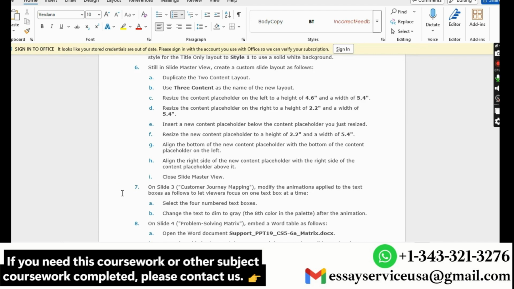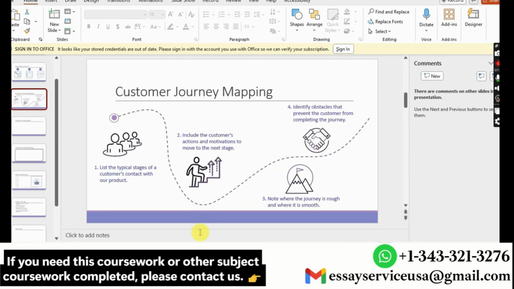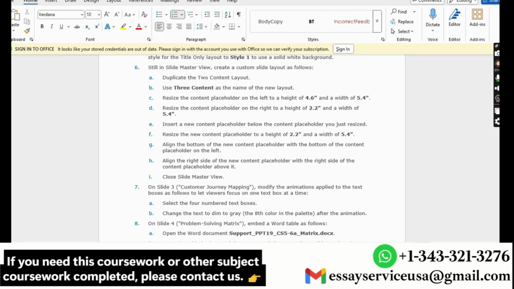Then moving to step 7, on slide 3, I have to modify the animations applied to the text boxes as follows. I have to select the 4 numbered text boxes on slide 3.